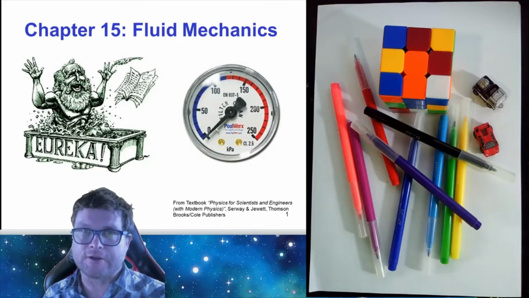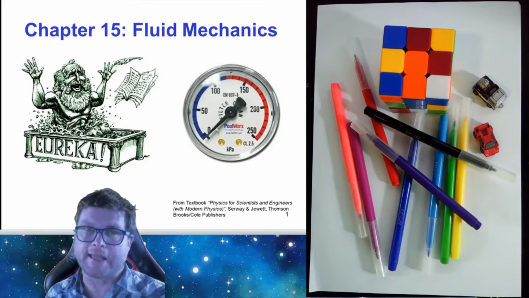On the slide you can see a picture of a pressure gauge, such as one that might be used to measure the air pressure in your car tires. And we also see a picture of Archimedes in the bath. Archimedes was a scientist around 300 years before Christ.